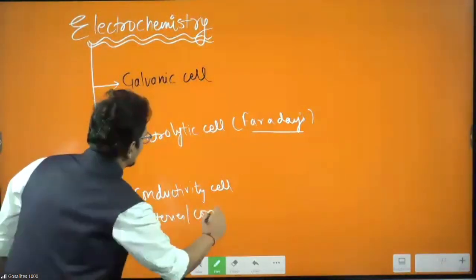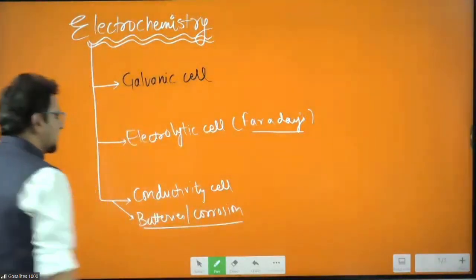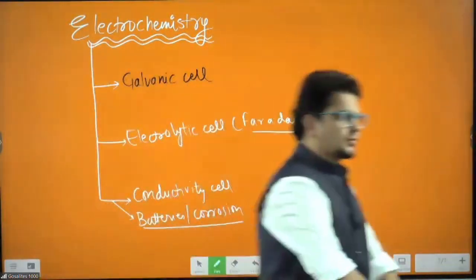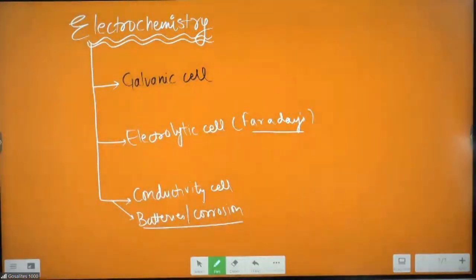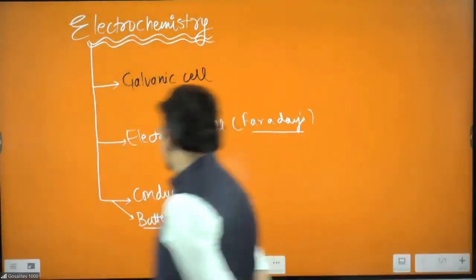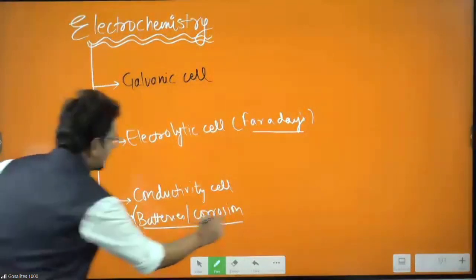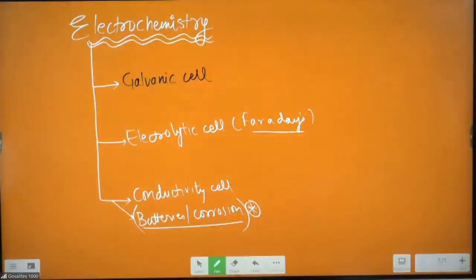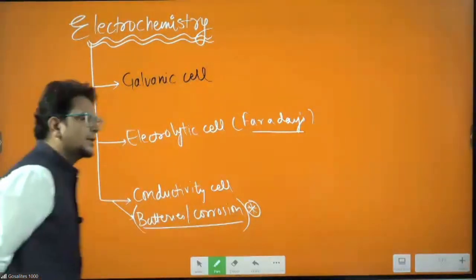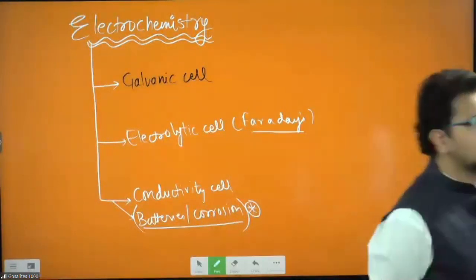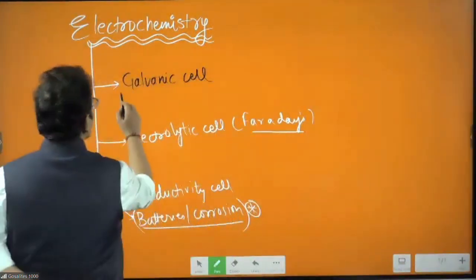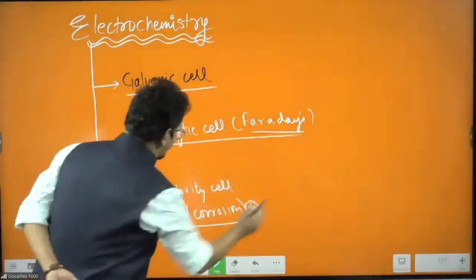Batteries, cells, and corrosion, which is mostly your job. Battery and corrosion is a very small topic, and I remember for MPL I have not taught. This battery and corrosion will be majorly your job. I will touch this topic, but justification will happen only once you read the NCERT properly. Those who have read this chapter understand that it is a highly student-centric chapter, because you will have to remember a certain amount of things which are important for NEET, that I will cover. Obviously, there is no doubt in that.